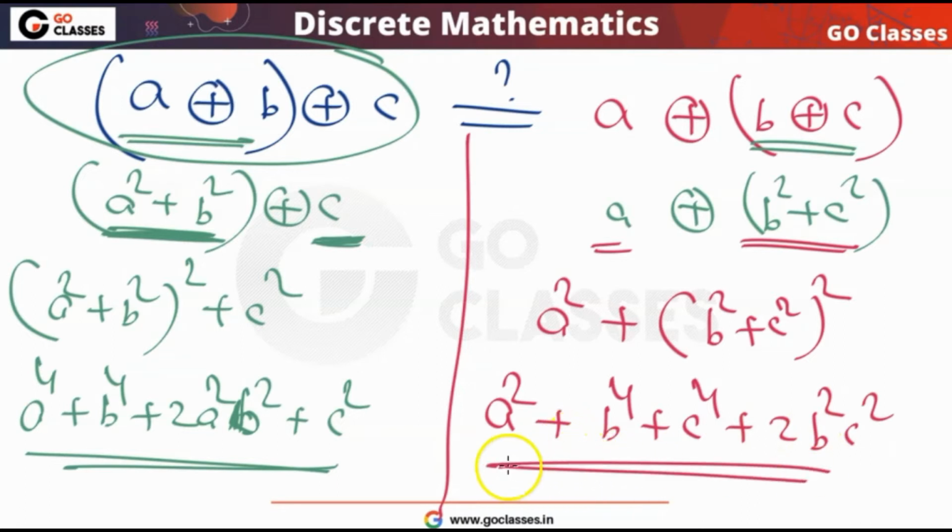Now you can very easily notice that these are definitely different. Here we have A power 4, there we have A square; here we have B power 4 in both; here we have C square, there we have C power 4. So they are definitely different, and we can prove it by a counterexample. Consider this counterexample.